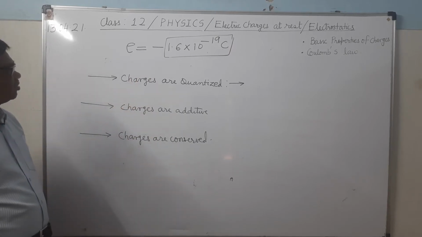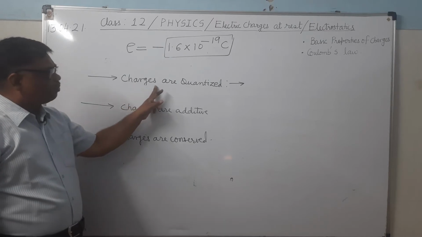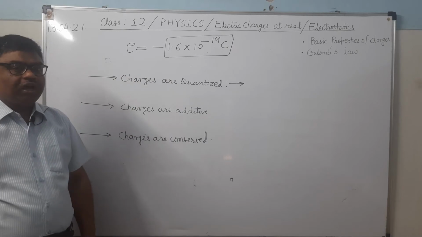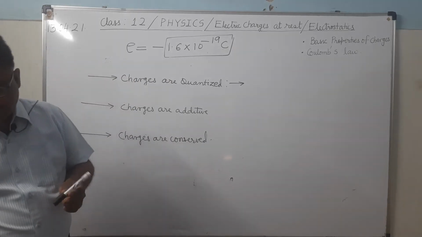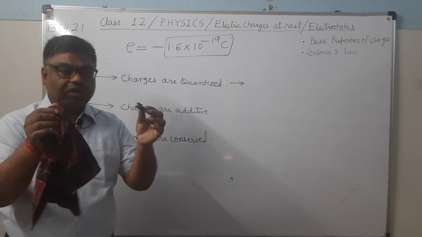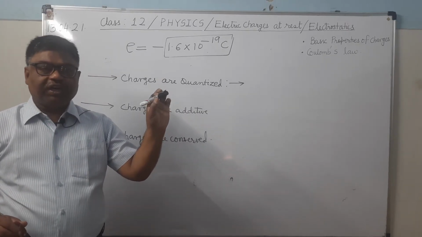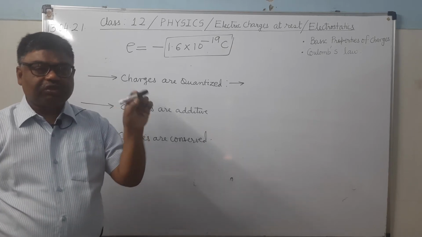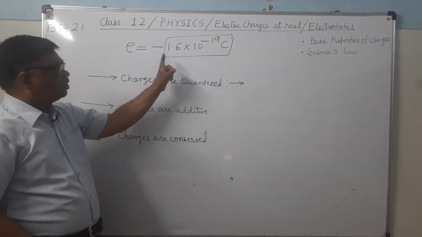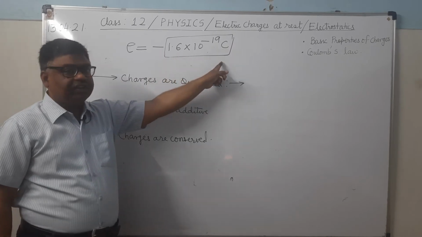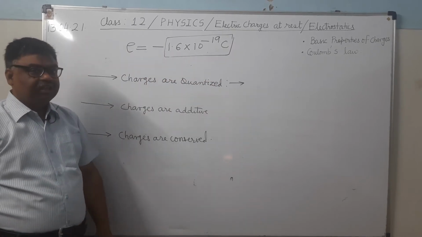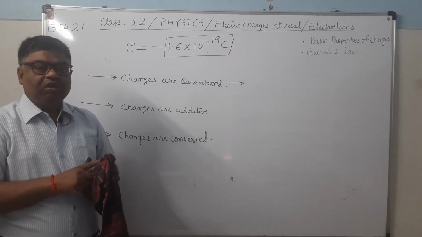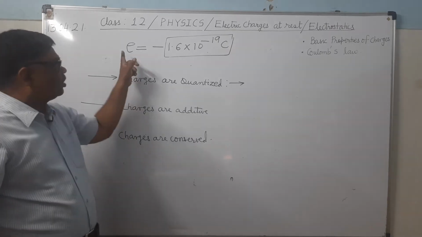So see here. As we know that charges are produced because of the transfer of electrons from one body to another. Suppose these two bodies are rubbed together. This will lose some electrons and this will gain some electrons. If it is losing 10 electrons, it will have how much positive charge? 10 times of E. If this is gaining 10 electrons, it will have a negative charge equal to 10 times of E.